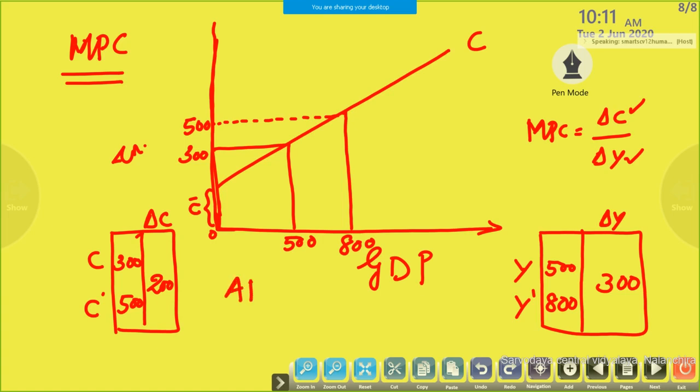Substituting, MPC is equal to delta C by delta Y. First you should write consumption, but consumption depends upon the level of income. That's why first delta C is 200 divided by 300.